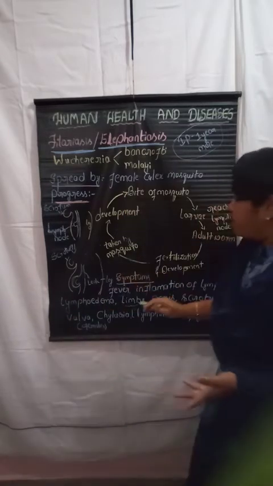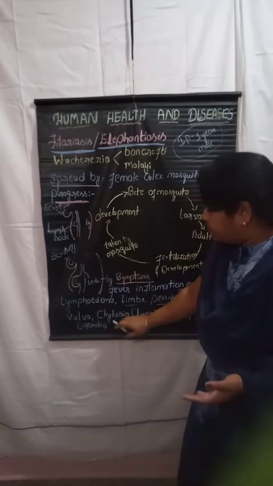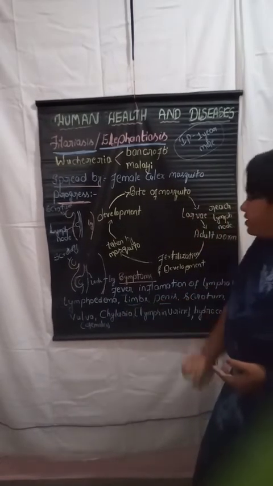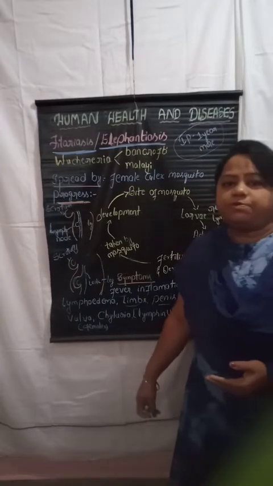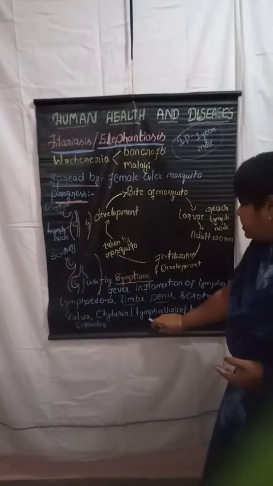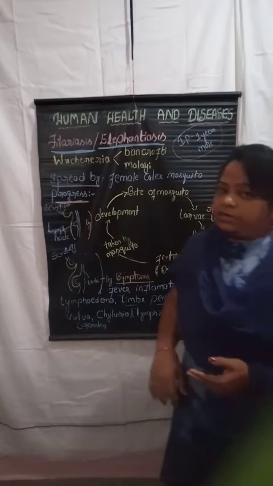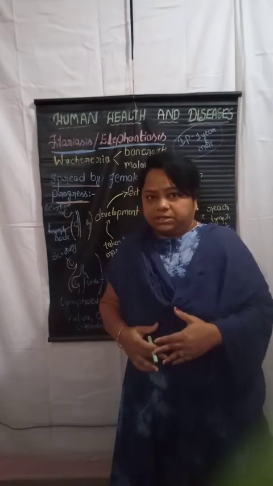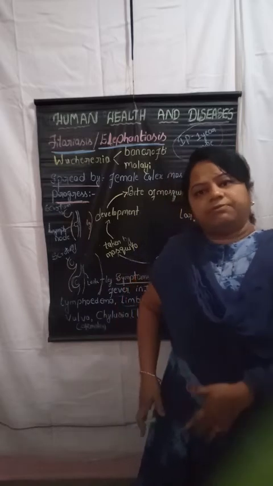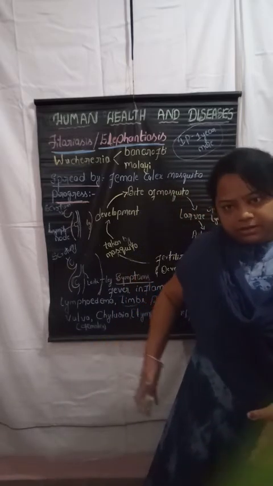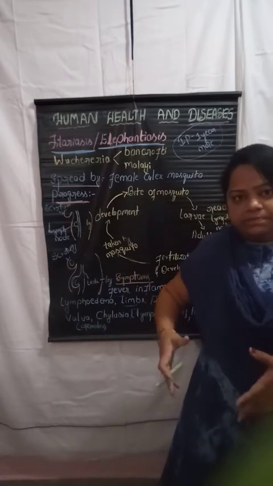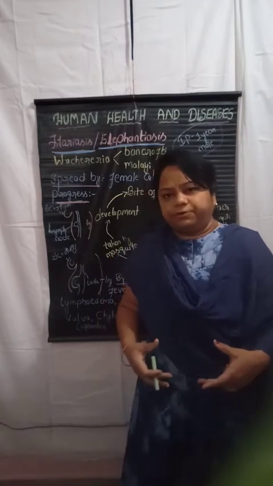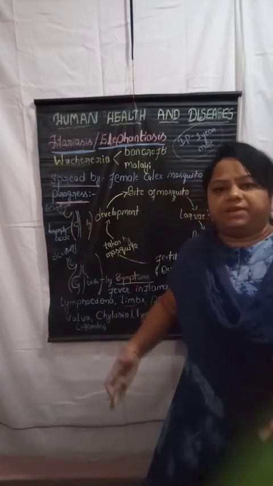Then one more symptom is chyluria. What do we call this chyluria? This is a new word. Chyluria is nothing but lymph in the urine. So students, whenever we go to the doctor and our leg has become very big in size, while seeing it we cannot confirm whether it is elephantiasis or filariasis.